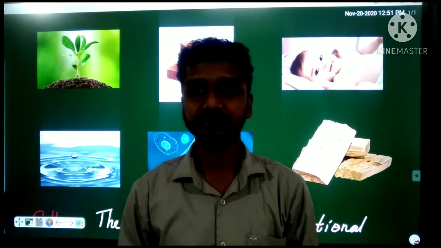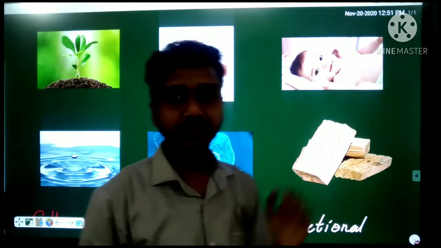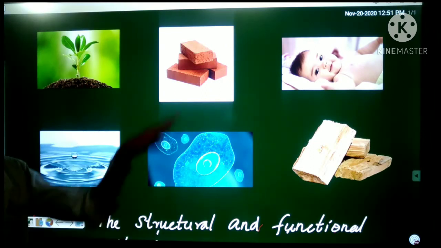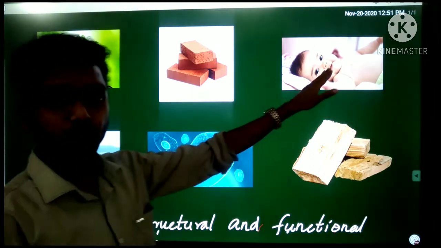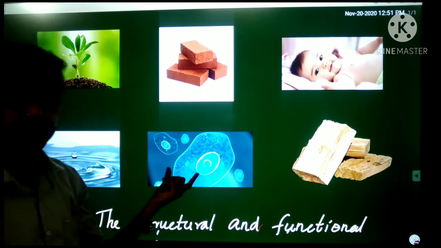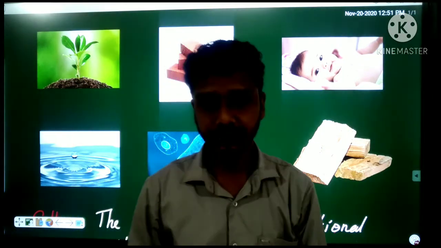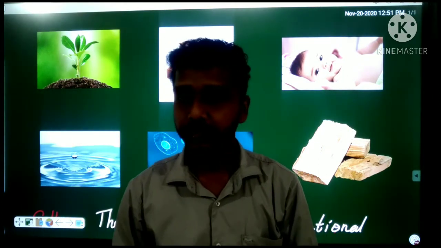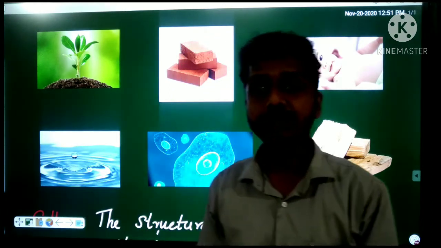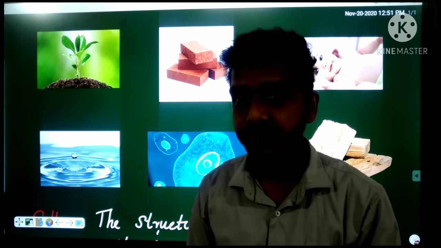Yes, very good. First of all, let me show you some pictures. See here, children, here is a plant, bricks, a cute baby, water, a single cell organism and wood. Okay, now let me ask you a question. Can you find organisms from this picture?